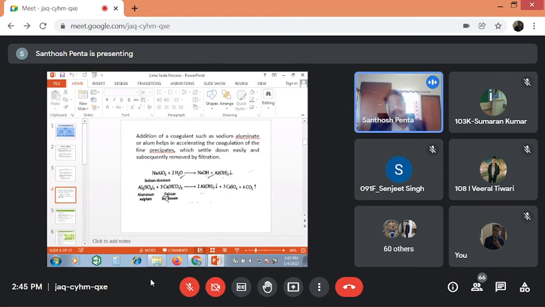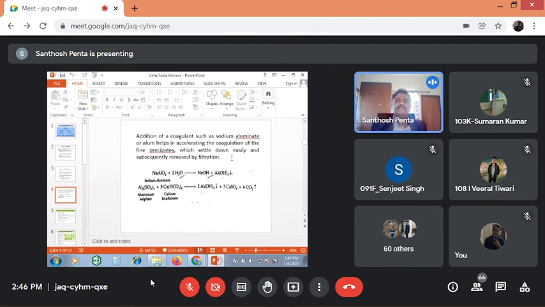Along with lime and soda, we can add some coagulants. What are the coagulants? Sodium aluminate or otherwise aluminum sulfate. These two coagulants we are going to add. So what is the main role of these coagulants? They accelerate the coagulation of the fine precipitates, which settle down easily and are subsequently removed by filtration.